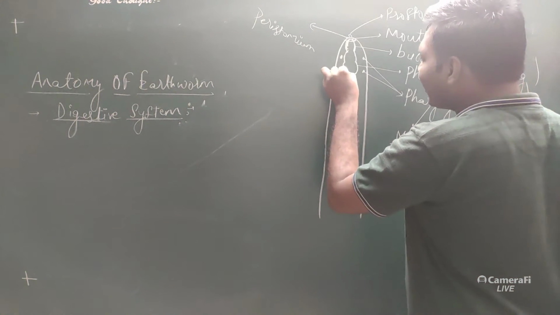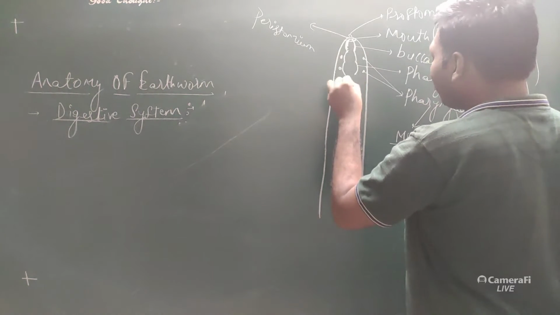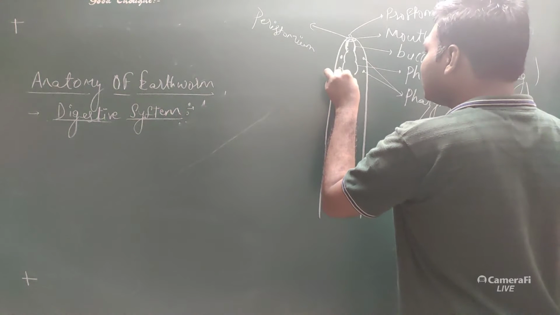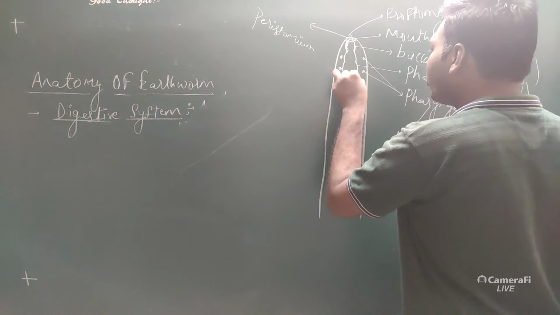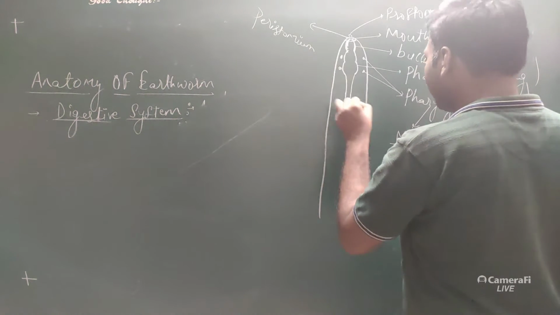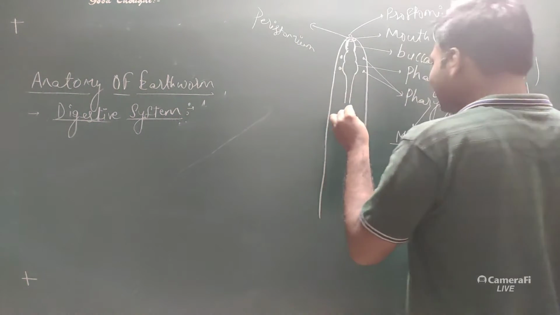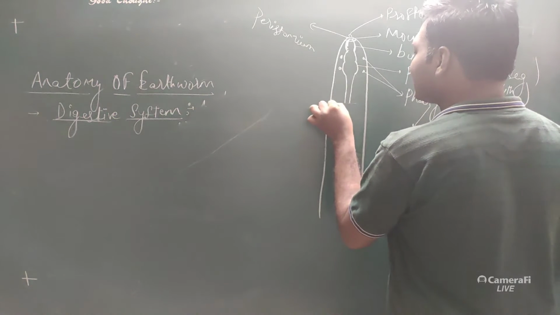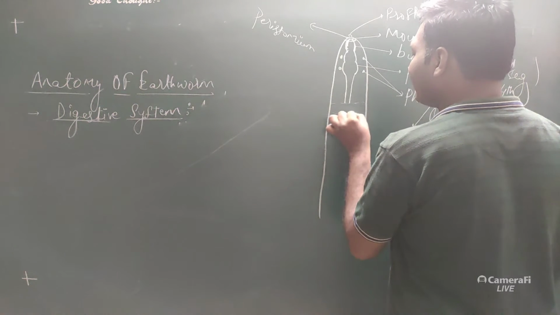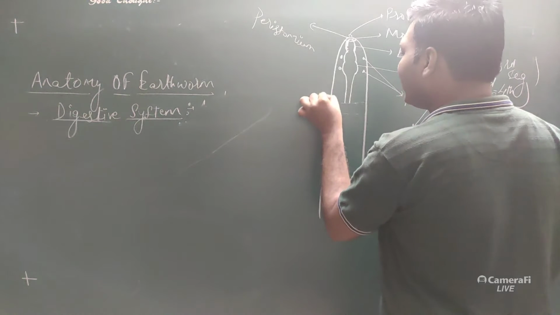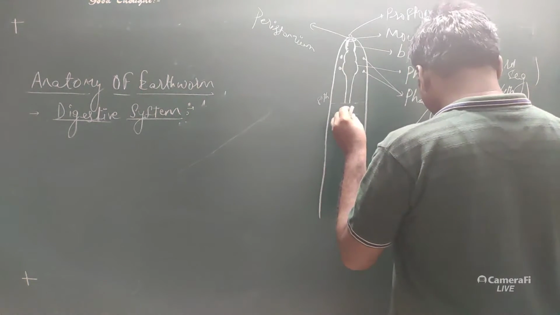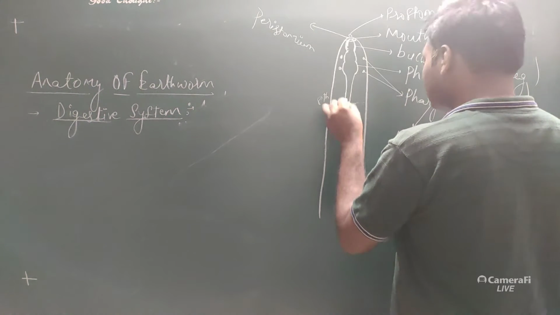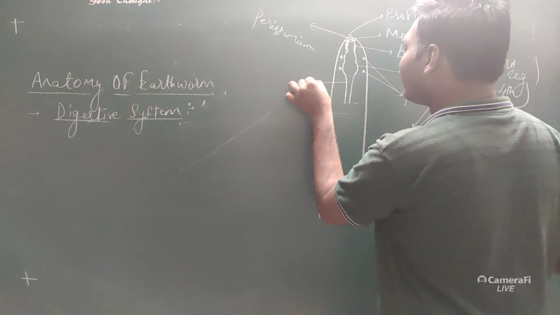Now next to the pharynx, there will be formation of a narrow tubular structure, and this tubular structure extends up to the 8th segment. This region is called the esophagus basically.